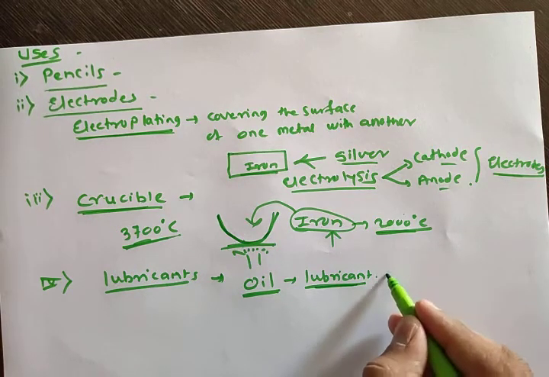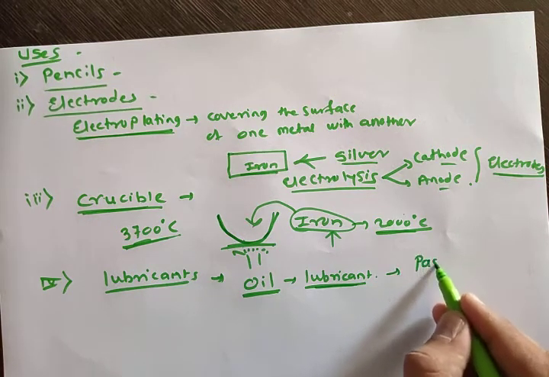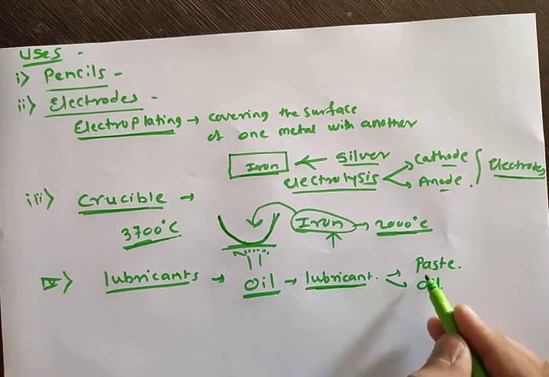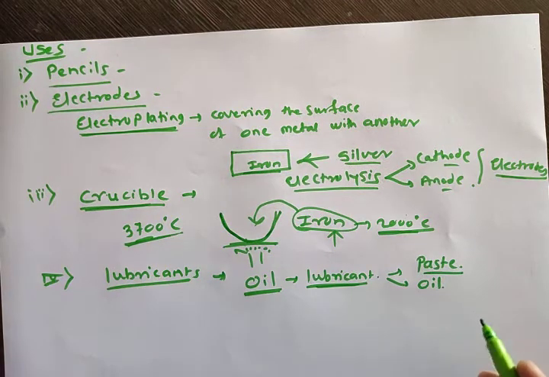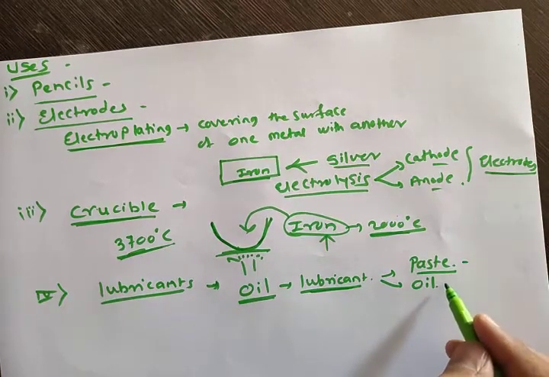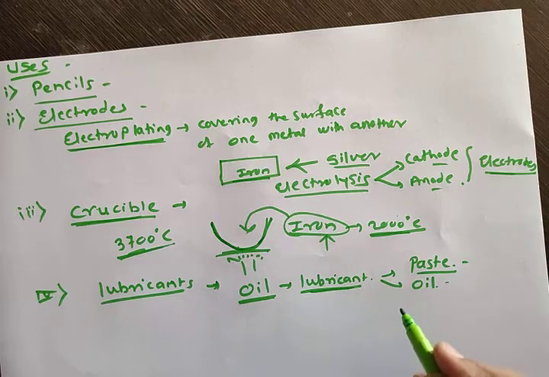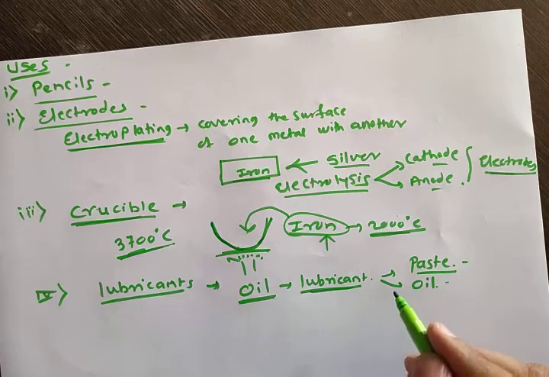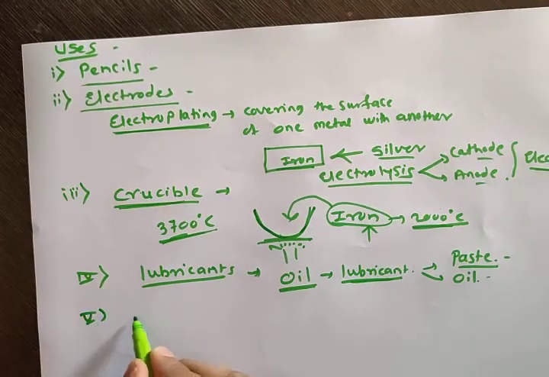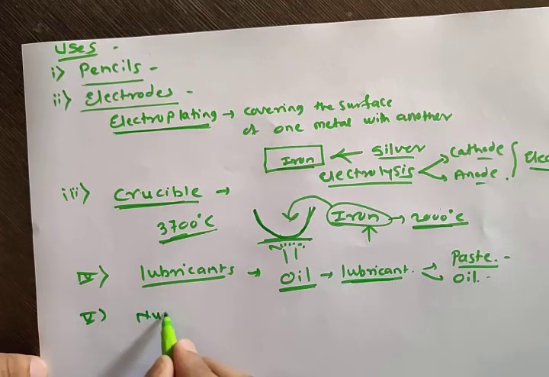This lubricant may be in the form of paste, or in the form of oil. Paste is also used in the outer parts of machines, but oil is used in the inner parts of the machine. Then the next use is in the nuclear reactor.